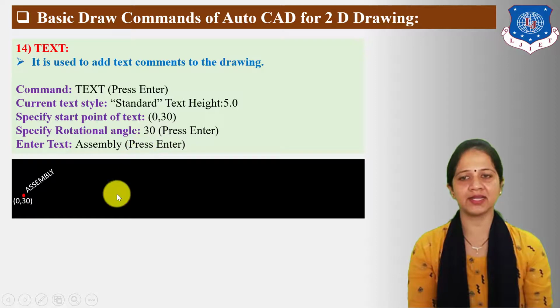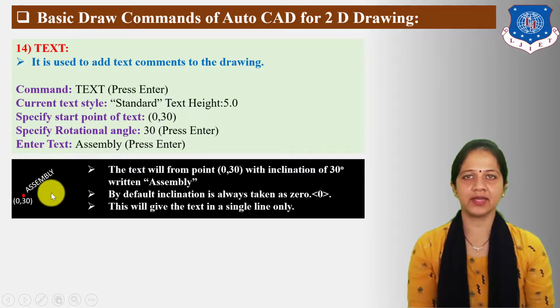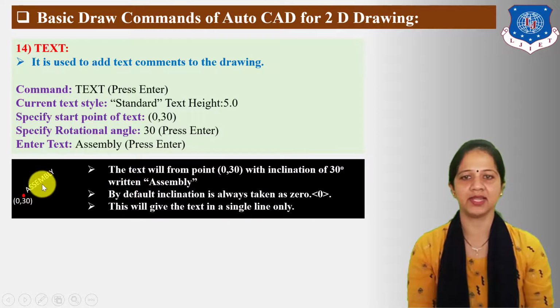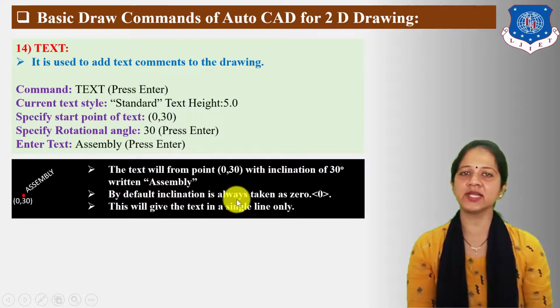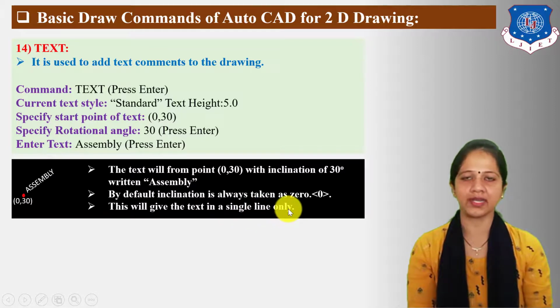Whenever you press enter, the assembly label is displayed in the drawing area at a 30-degree angle, and the start point of this assembly text is 0,30 units. Here the text starts from point 0,30 with an inclination of 30 degrees, written "assembly." By default, the inclination is always taken as 0. This will give the text in a single line only.